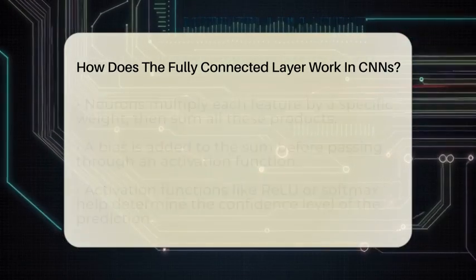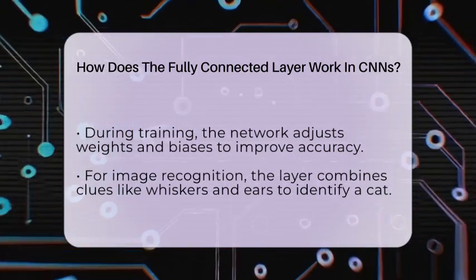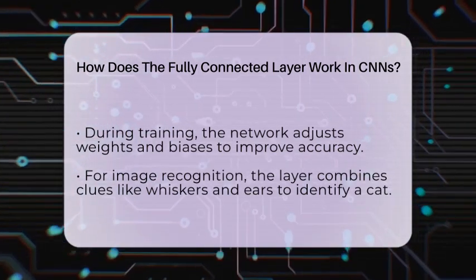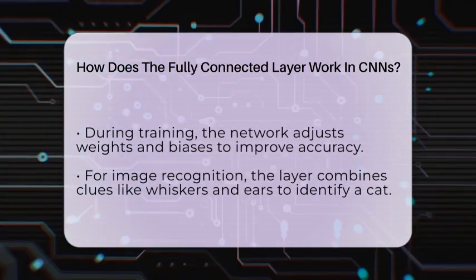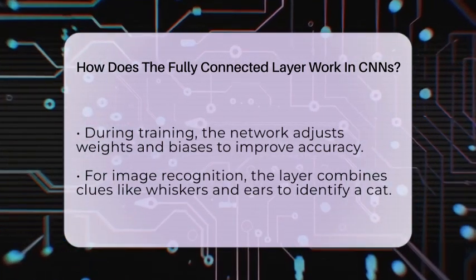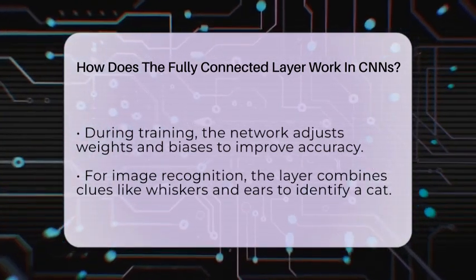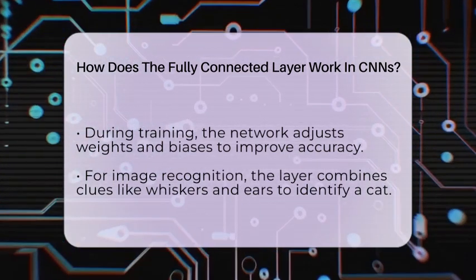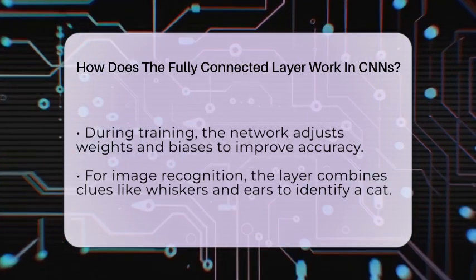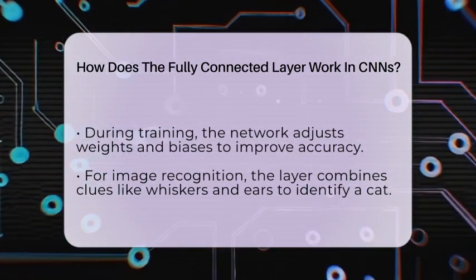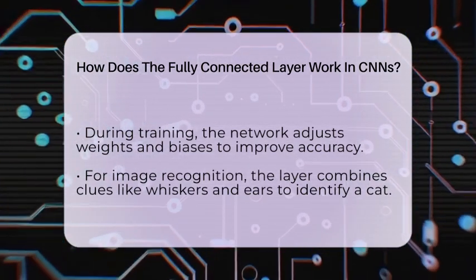If the network is trying to find a cat, the fully connected layer combines all the clues from earlier layers, like whiskers, ears, and eyes, and figures out if they match what a cat looks like. It then outputs a number or probability that indicates if the image contains a cat or not. In deep learning and specialized artificial intelligence, these fully connected layers are like the brain's decision centers. They turn all the learned features into a final answer.